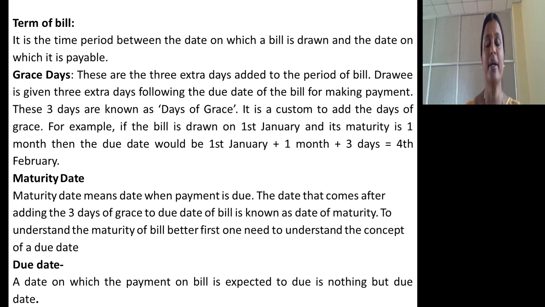Then what is due date? Date on which payment of bill is expected to be due is nothing but due date, meaning exactly after 1 month. In the previous example, exactly after 1 month this bill is expected to be due. So at the end of that 1 month, when bill is expected to be due, that is known as due date. For example, if you draw a bill today and it is drawn for 3 months, at the end of 3 months, the last day of the 3 months is the due date of the bill. Then you will add 3 more grace days to arrive at the maturity date.